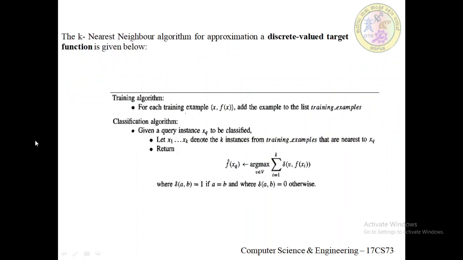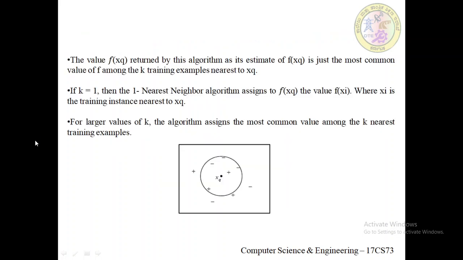Suppose your target function works with discrete values, then we can go for this k nearest neighbor algorithm, in short the KNN algorithm. Here in the diagram, the plus indicates positive training examples and minus indicates negative training examples, and xq is the new instance that has to be classified.